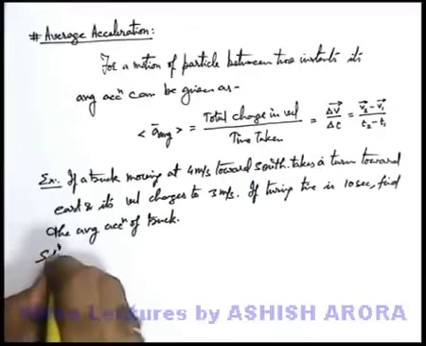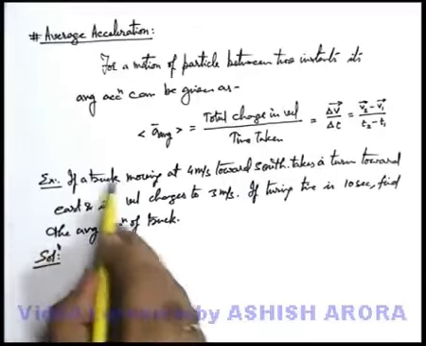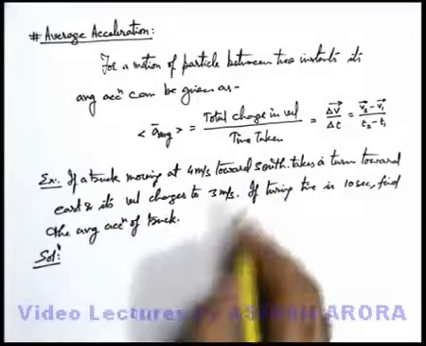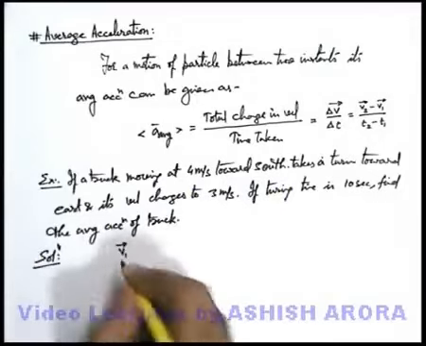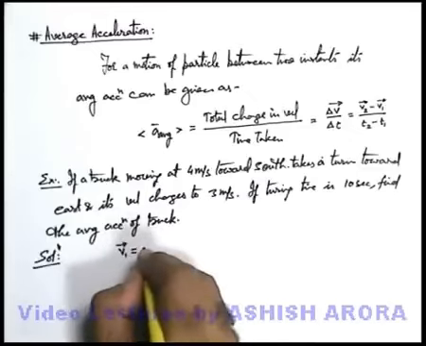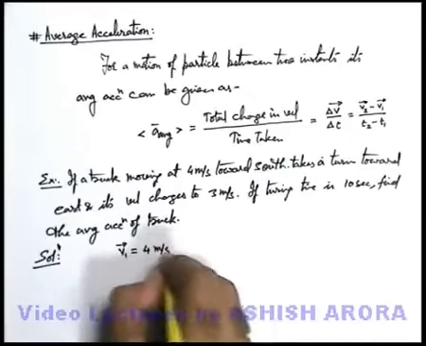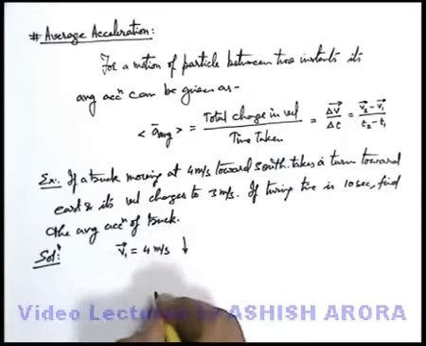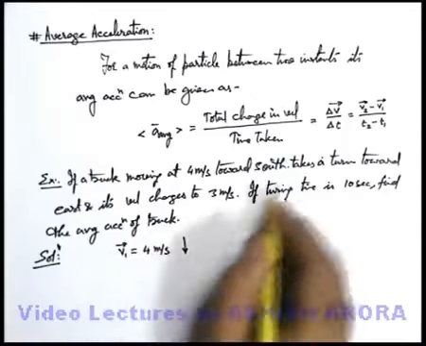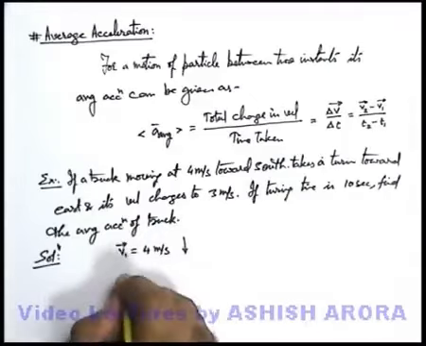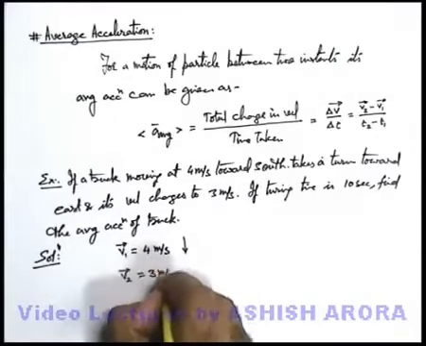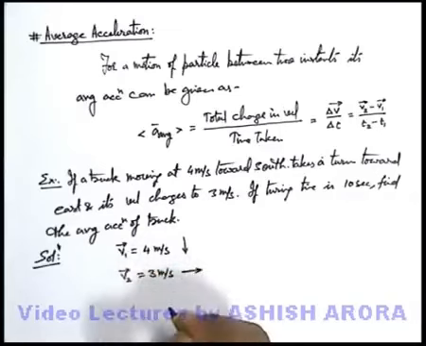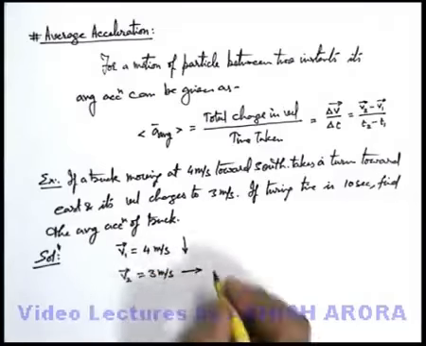In this situation, the truck was initially moving at 4 meters per second towards south. So the v1 vector, the initial velocity, is 4 meters per second in the southward direction. And it takes a turn toward east, so the final velocity v2 becomes 3 meters per second toward east. We are required to find the average acceleration.